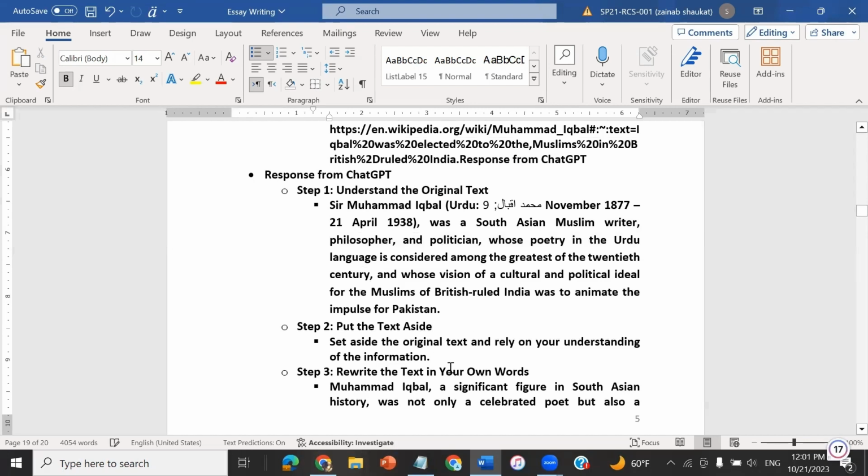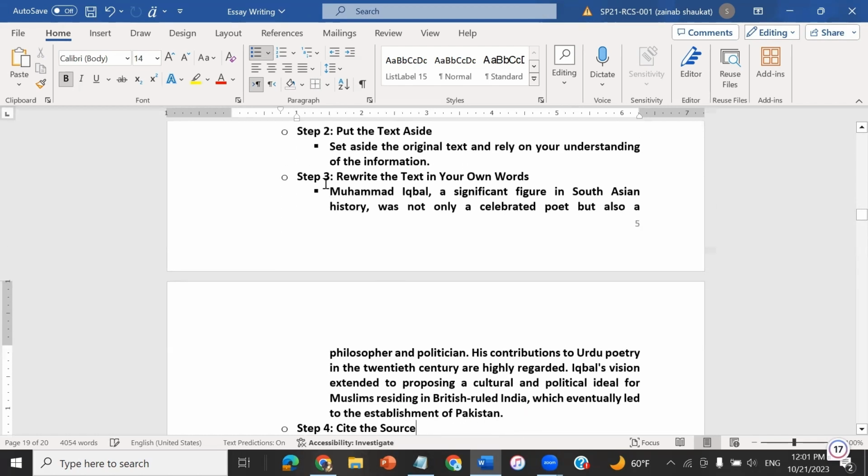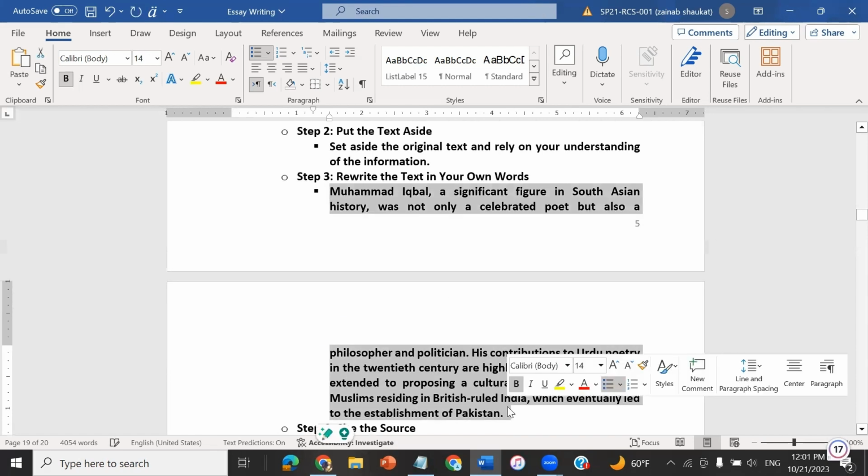Now put aside the text. Now ChatGPT has provided the rewritten version. Here we are expected to rewrite in our own wording. But as we have AI tools and we are taking help from them, we are not copying all the details from ChatGPT, but we are learning at the same time.